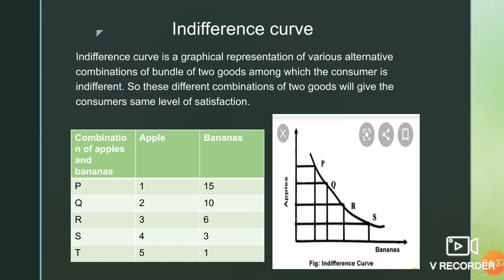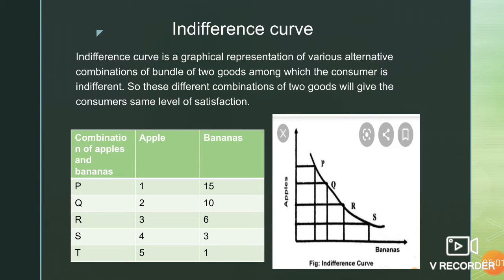These different bundles P, Q, R, S are combinations of these two goods, apples and bananas. Either he consumes at point P, Q, R or S, any point he can choose and consume different quantities of apples and bananas.